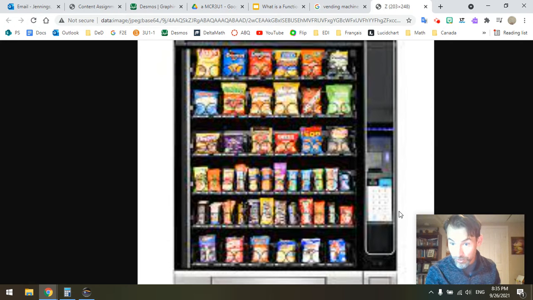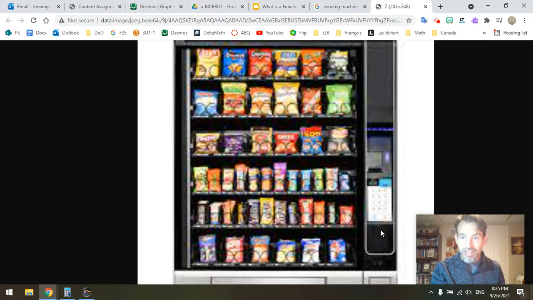It's a special code that the customer will enter. That's our input. Remember, inputs are x values. Okay, so we're going to input something. For any one input, the thing that comes out should always be the same. Okay, if I push H35, I should get this pack of M&Ms, okay, because that's under H35.